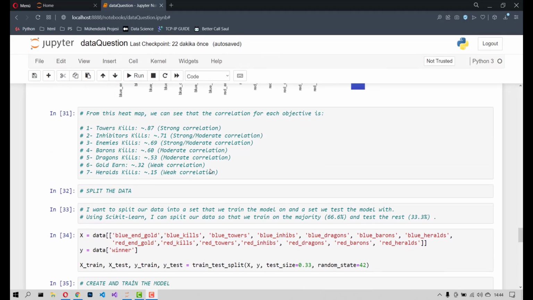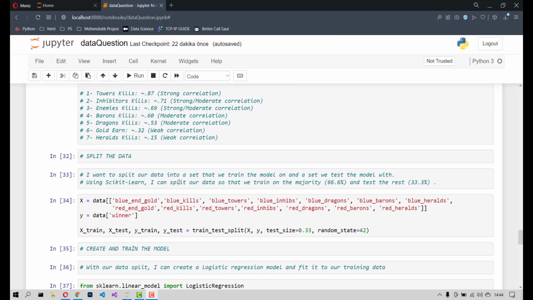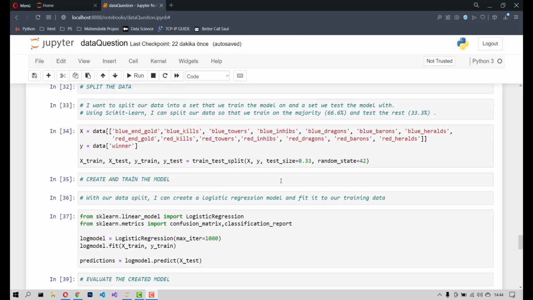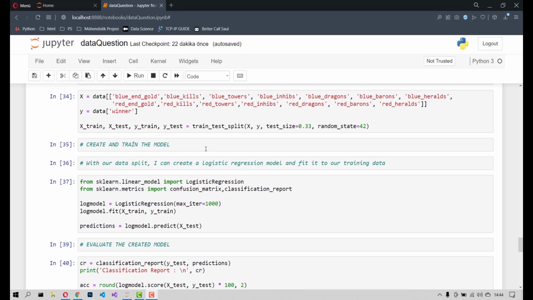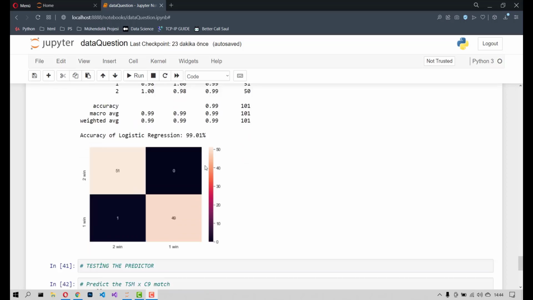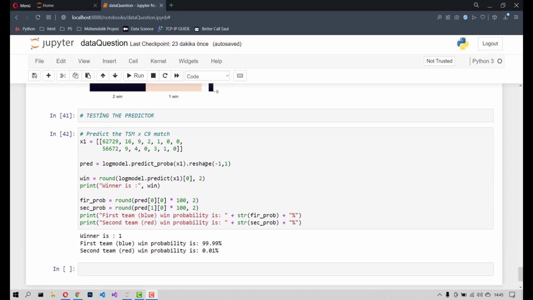Then the next stage is splitting our data. I want to split our data into a set that we train the model on and a set we test the model with. Using scikit-learn, I can split our data so that we train on the majority and test on the rest. The next stage is creating and training the model. With our split data, I can create a logistic regression model and fit it to our training data. Now that we have a model, we can see how well we predicted the outcomes of the match.